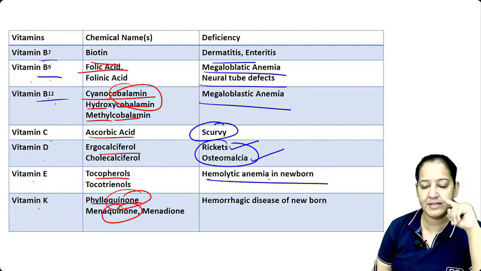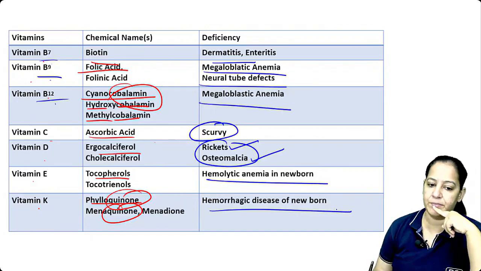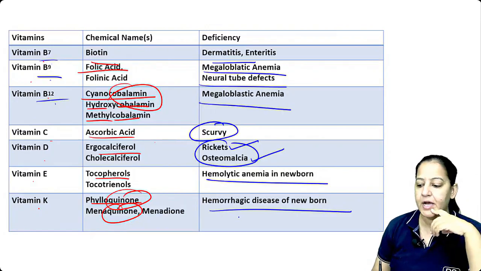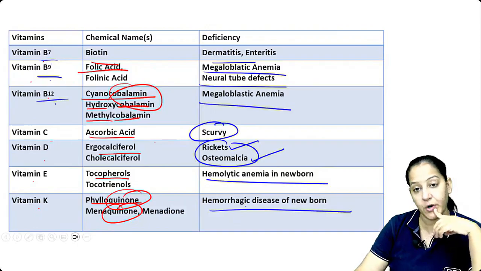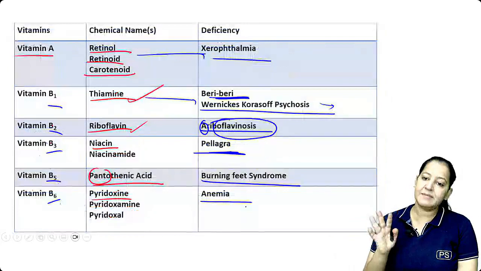Vitamin K also leads to hemorrhagic disease of the newborn. Vitamin K is required for certain coagulation factors, I mean, not vitamin E. How many of you got it? Got it, everyone? Please learn the names of the vitamins and their deficiencies.